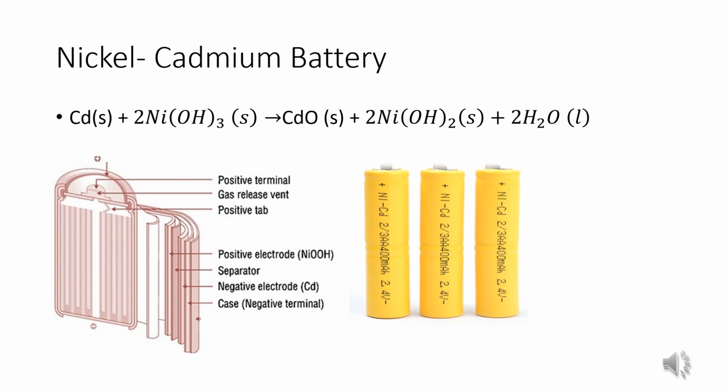Friends, in this video session we studied only batteries. Batteries are classified into two types: primary batteries and secondary batteries. In the case of primary batteries we studied the dry cell and mercury cell, and in the case of secondary batteries we studied the lead storage battery and the nickel cadmium battery.